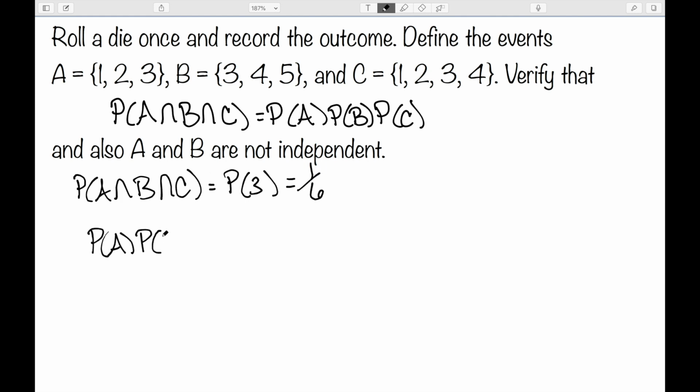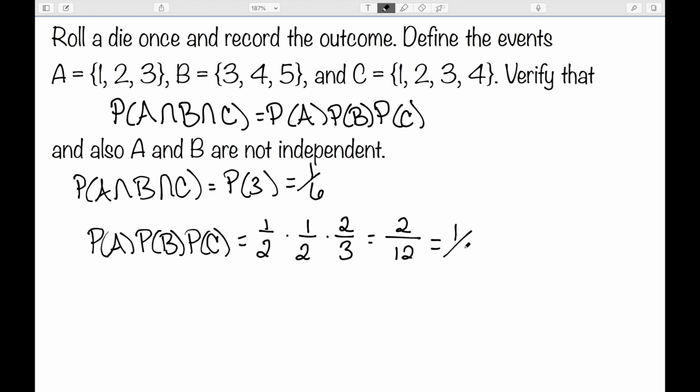Probability of A times the probability of B times the probability of C. Well, the probability of A is 1/2. The probability of B is 1/2. And the probability of C is 2/3. So when I multiply this, I get 2 over 12 or 1 over 6. So this is true. However, the probability of A intersect B, still the only thing they have in common is a 3, so that would be 1 over 6.